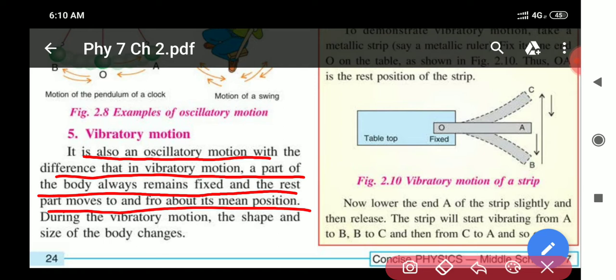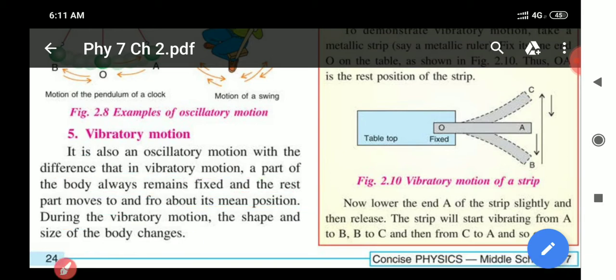In oscillatory motion, the object moves to and fro from its mean position, but in vibratory motion a certain part of the body remains fixed and the rest moves to and fro. During vibratory motion, the shape or size of the body changes.